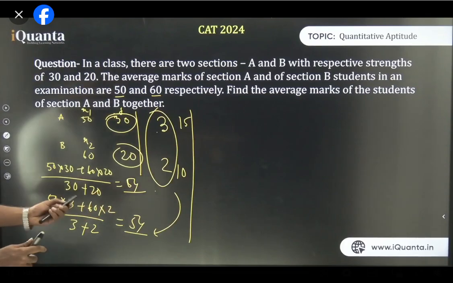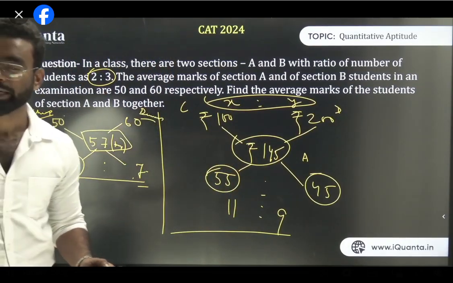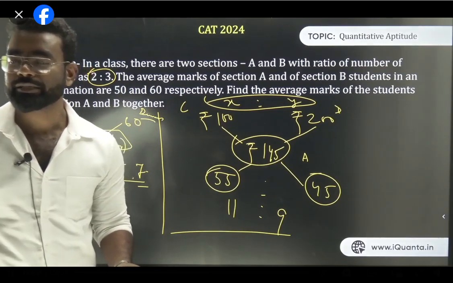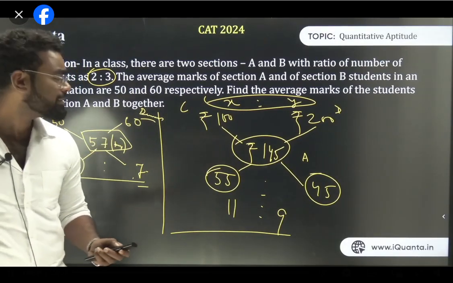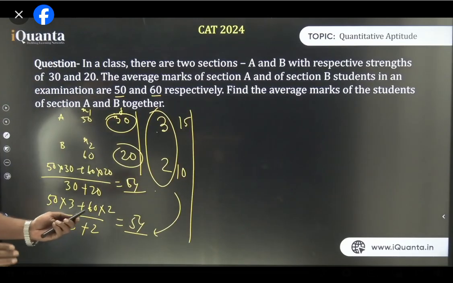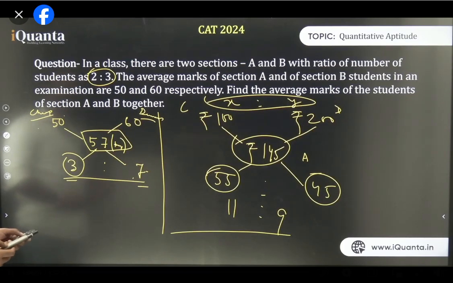Now think about this. First understand, when the average is given, you can find the ratio. You cannot find the quantity, right? When the average is given, you can find the ratio, not the quantity. But the opposite is, when the ratio is given, obviously you can find the average, right? So in this question, the ratio has been given. So the question is whether you can find the average or not, right?